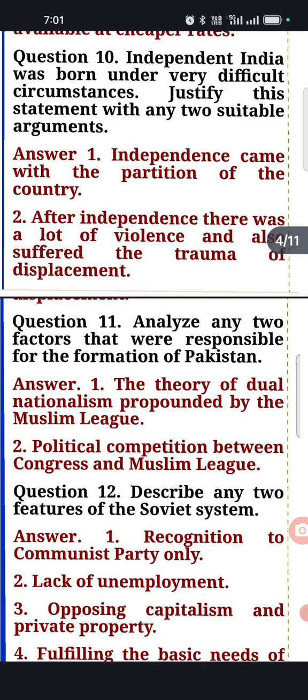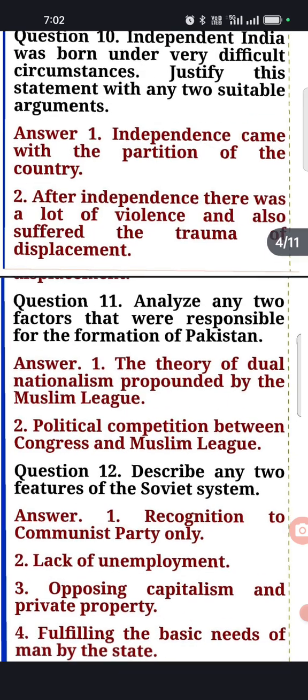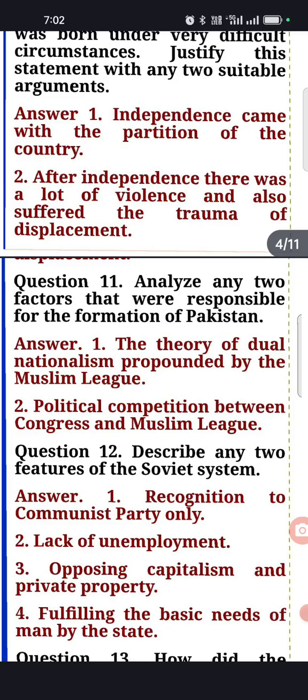You know that the independence of India is associated with the partition of the country. So we have to justify our statement by giving two reasons. First is that independence came with the partition of the country, and second, after independence there was a lot of violence and also the trauma of displacement of people, whether from East Pakistan to India, or from West Pakistan to India.